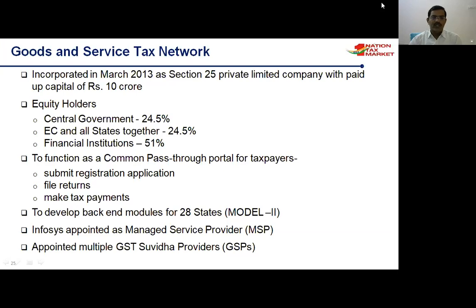It is a Section 25 Private Limited Company with paid up capital of 10 crores. Within the 10 crores, the equity holders are the central government at 24.5%, and the empowered committee and all the states together at 24.5%. The financial institutions hold 51%. It functions as a common pass through portal for taxpayers, submitting registration applications, filing returns, and making tax payments through the GST